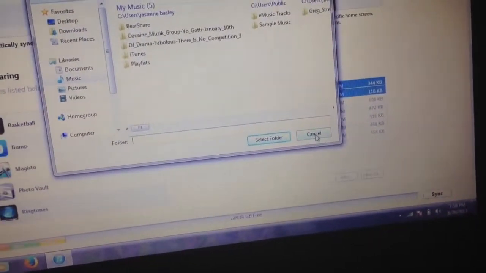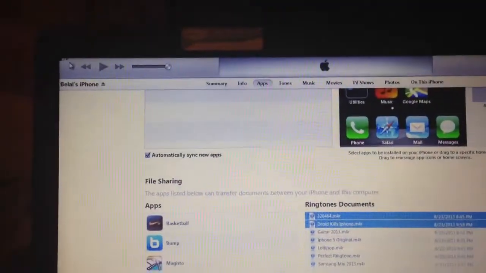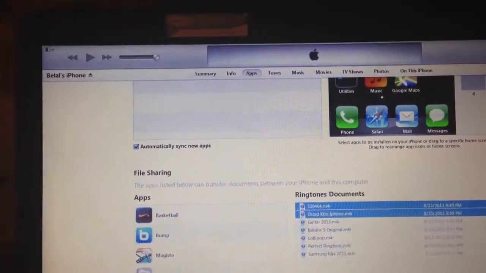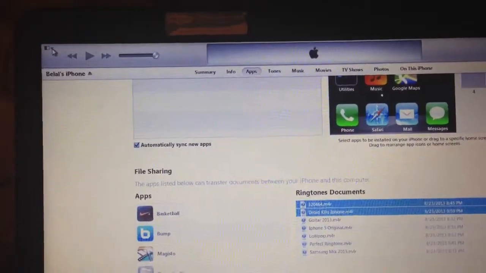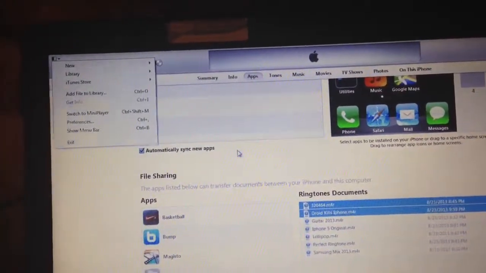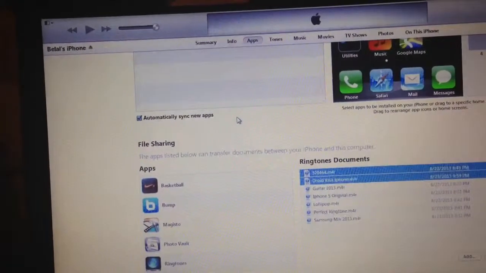Once you save them and they're all saved, then you go back to the corner right here, and as I showed you in the beginning, add file to library, then through tones and everything, and you do it just like I did it in the first steps.